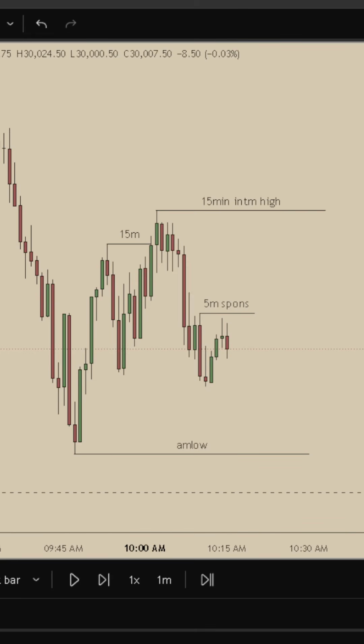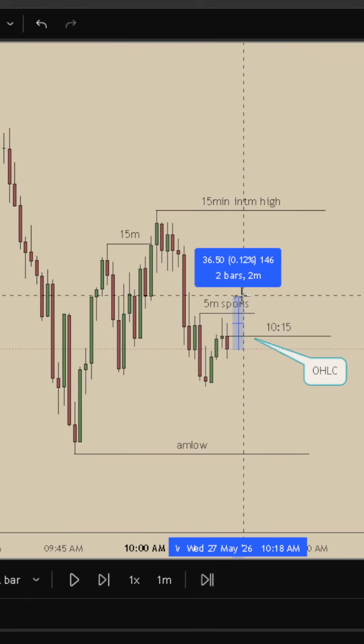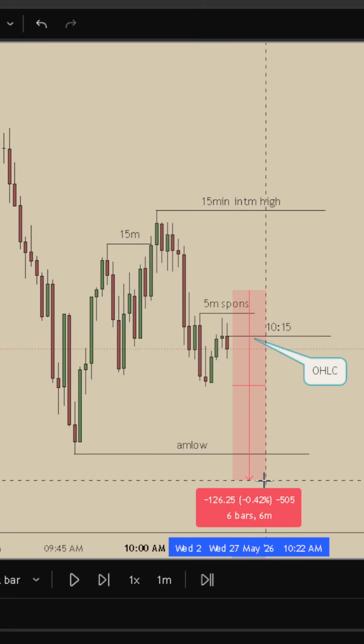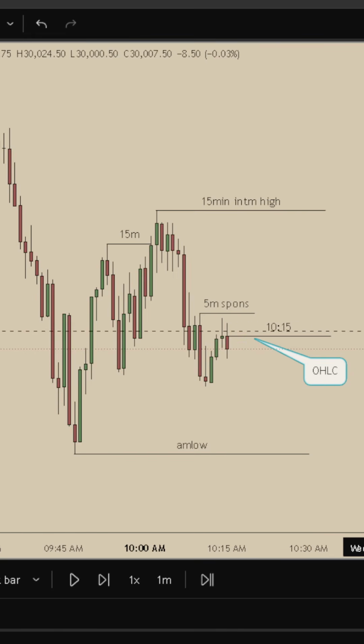At 10:15, we see price open up our 5-minute sponsored gap above. From here, I wanted to see the 10:15 macro deliver us in this sponsored 5-minute gap to then get an inversion lower towards the AM low and the unmitigated 4-hour fair value gap. This would be an open high low close on this 15-minute time frame candle.